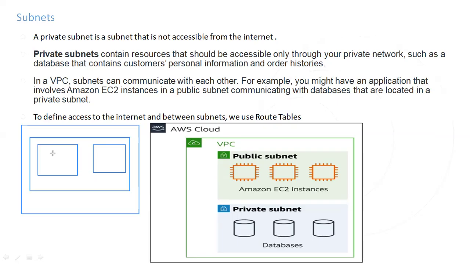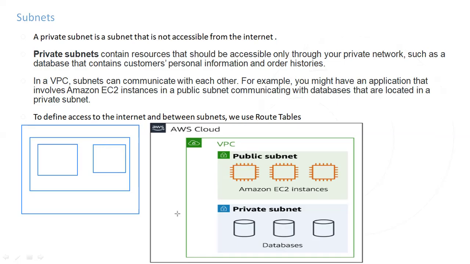Any resources within your network that need to be accessible from the internet, you can launch in your public subnet within your VPC, and the resources which are secure and not required to be accessible from the internet, you can launch in a private subnet within your VPC.